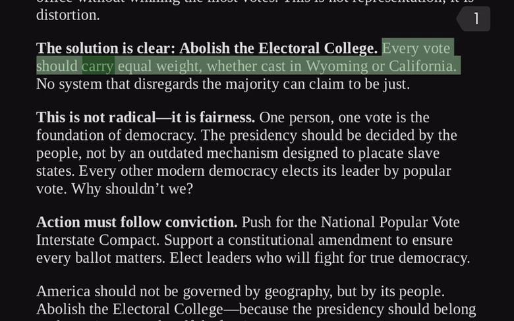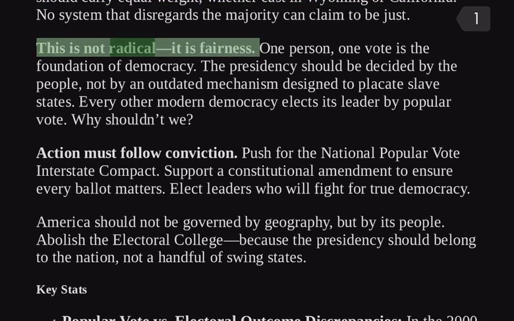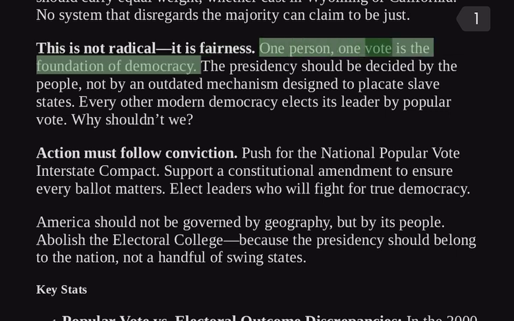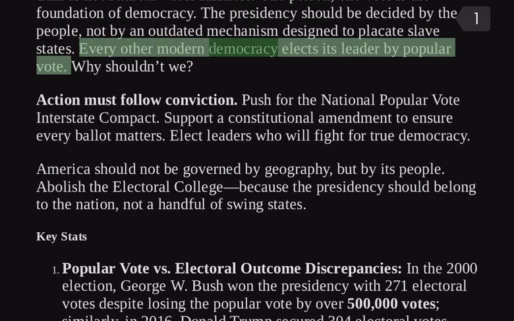Every vote should carry equal weight, whether cast in Wyoming or California. No system that disregards the majority can claim to be just. This is not radical, it is fairness. One person, one vote is the foundation of democracy. The presidency should be decided by the people, not by an outdated mechanism designed to placate slave states. Every other modern democracy elects its leader by popular vote.